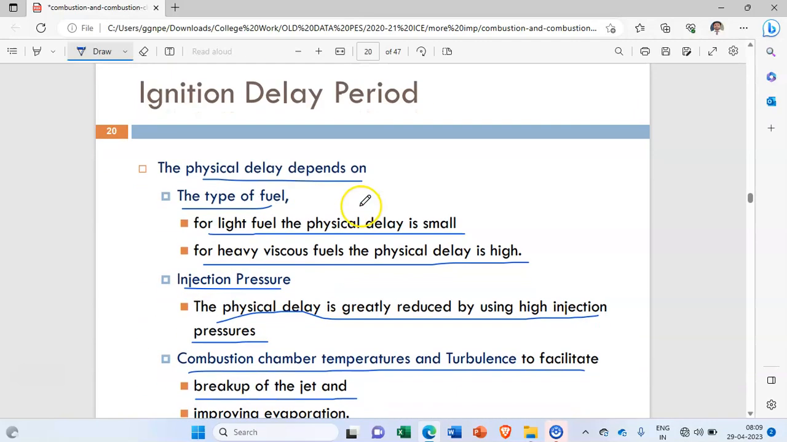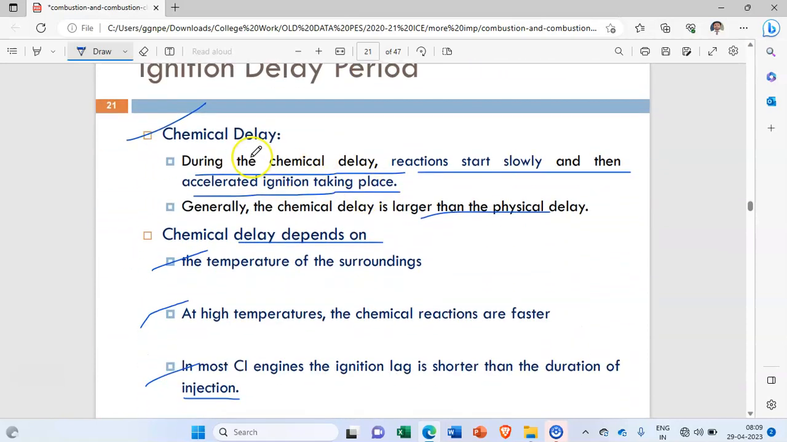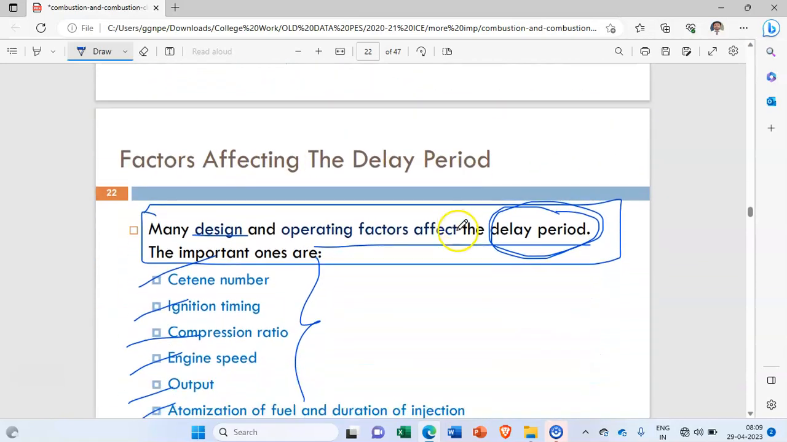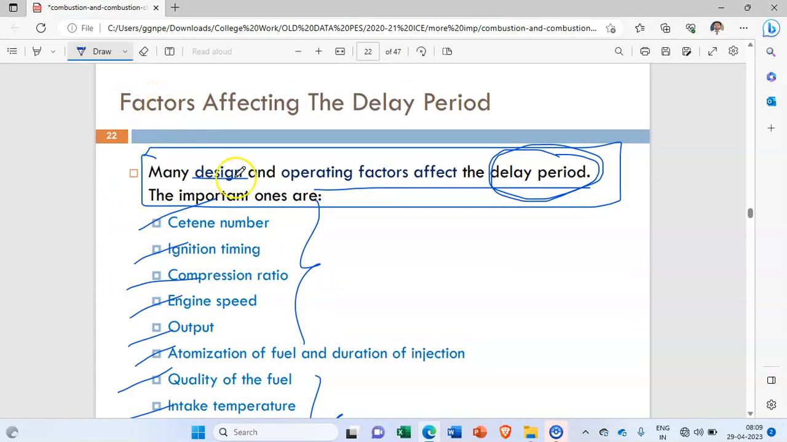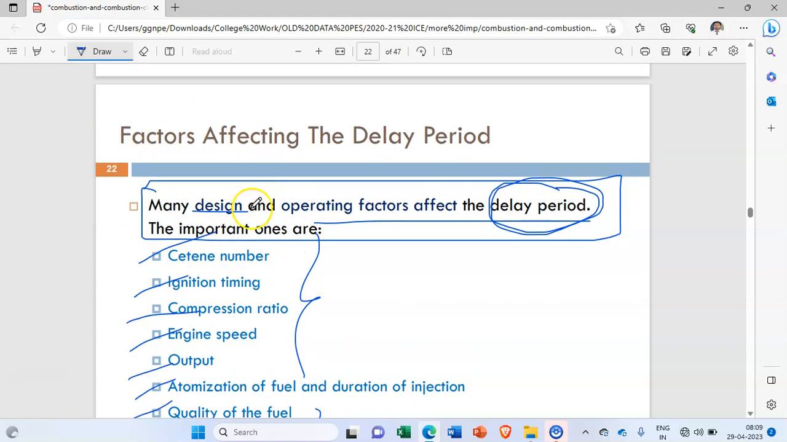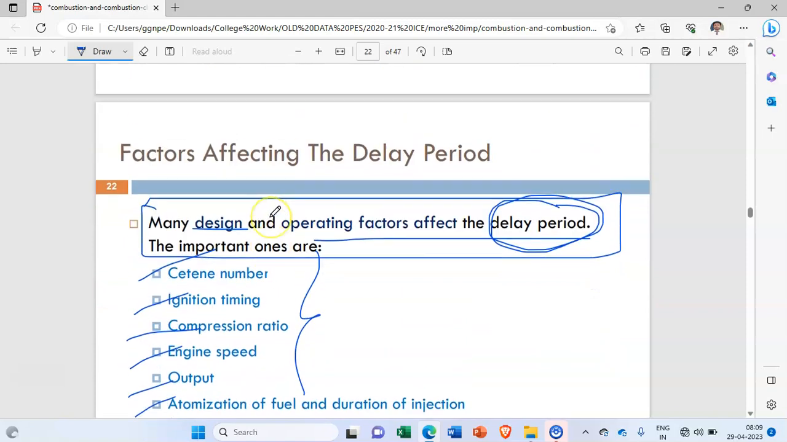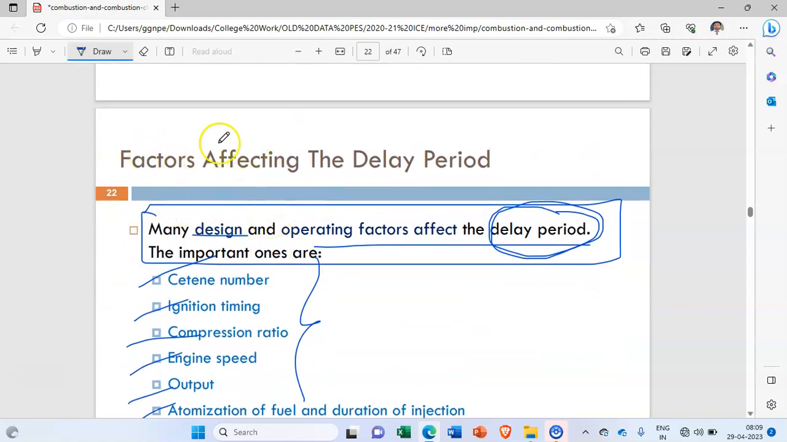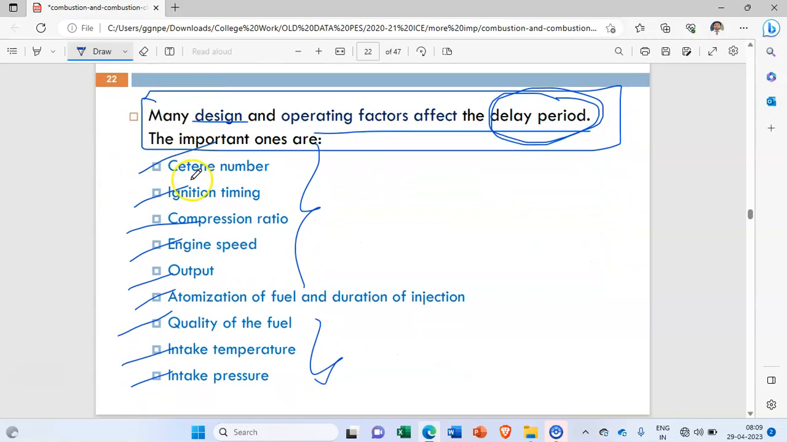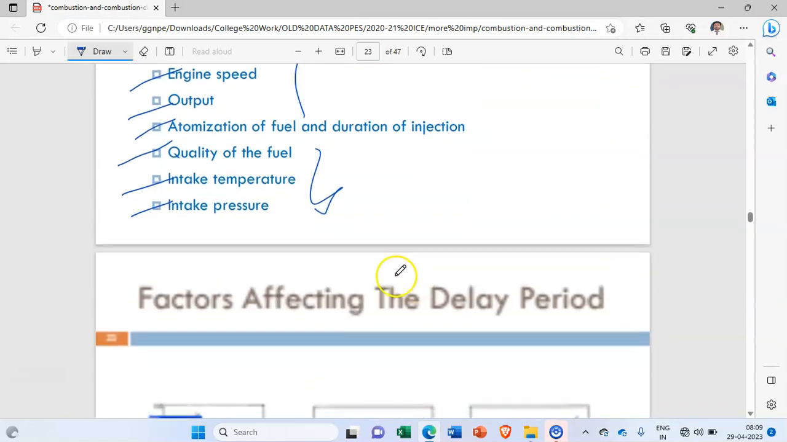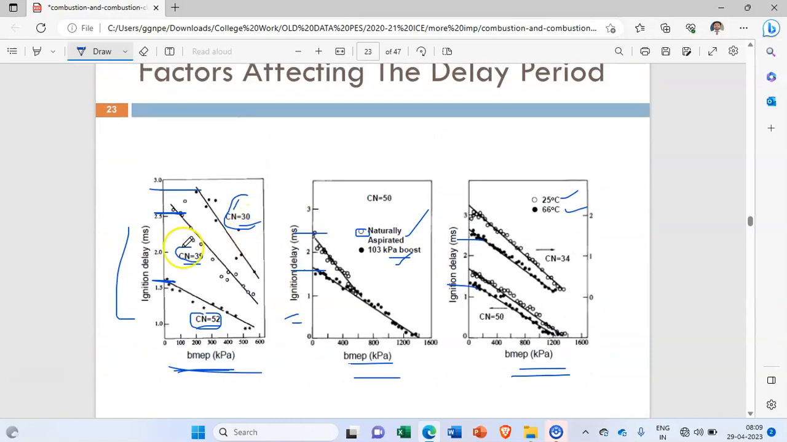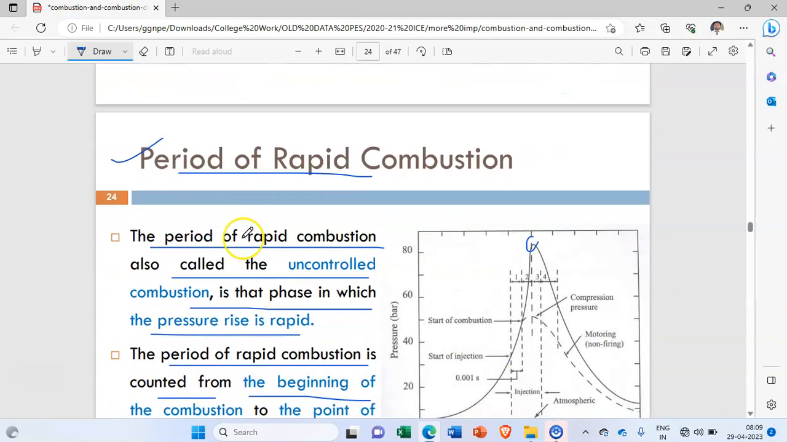In short, you can write, okay, not in detail. After that, factors affecting the delay period. So this you may write or you may not write. If you have not written, then also it is okay, no problem. Okay, but when a separate question is asked on what are the different factors affecting the delay period, in that case we have to explain all these particular factors. Okay, and we have to draw these particular diagrams in that.